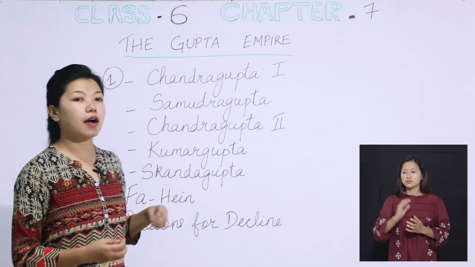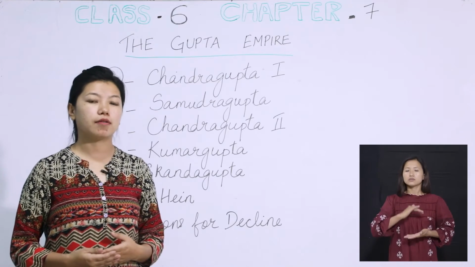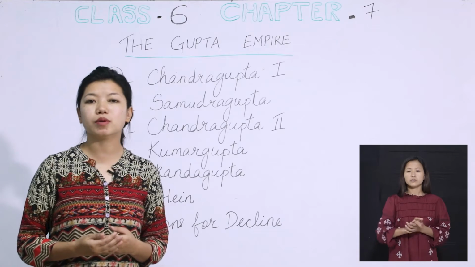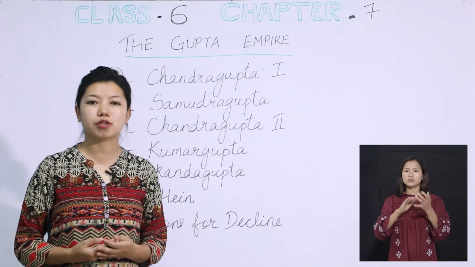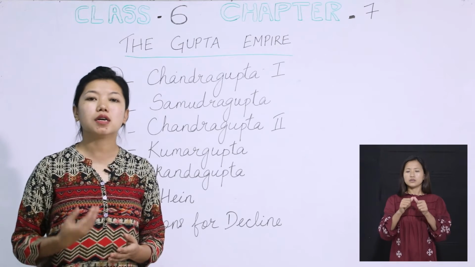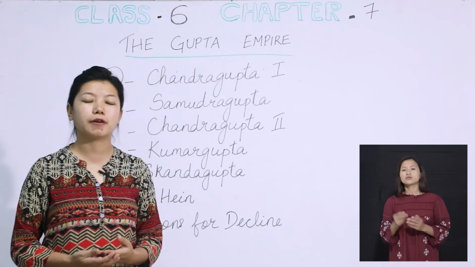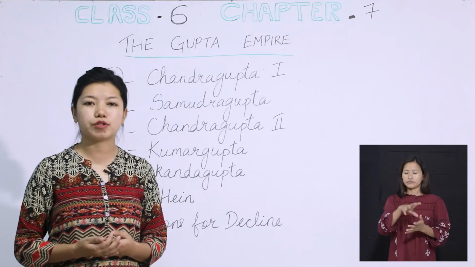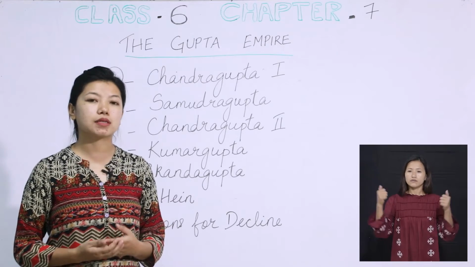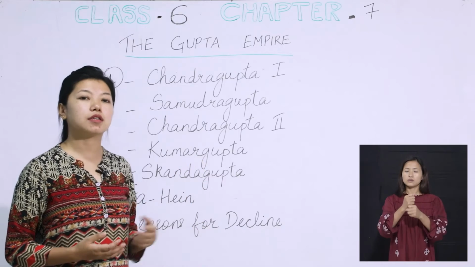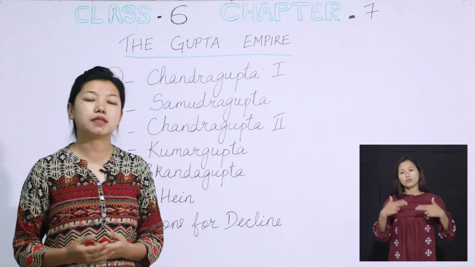Remember, Kumargupta was the son of Chandragupta II. Now something changed after Skandagupta, who was again the son of Kumargupta. Once Skandagupta became the ruler, the Hunas, who were tribal people from Central Asia, had an eye on the Gupta Empire. They were always looking for the best possible way to attack, but they were not getting the opportunity. Finally the Hunas came and fought a battle with Skandagupta, the ruler at that time, and Skandagupta defeated the Hunas.